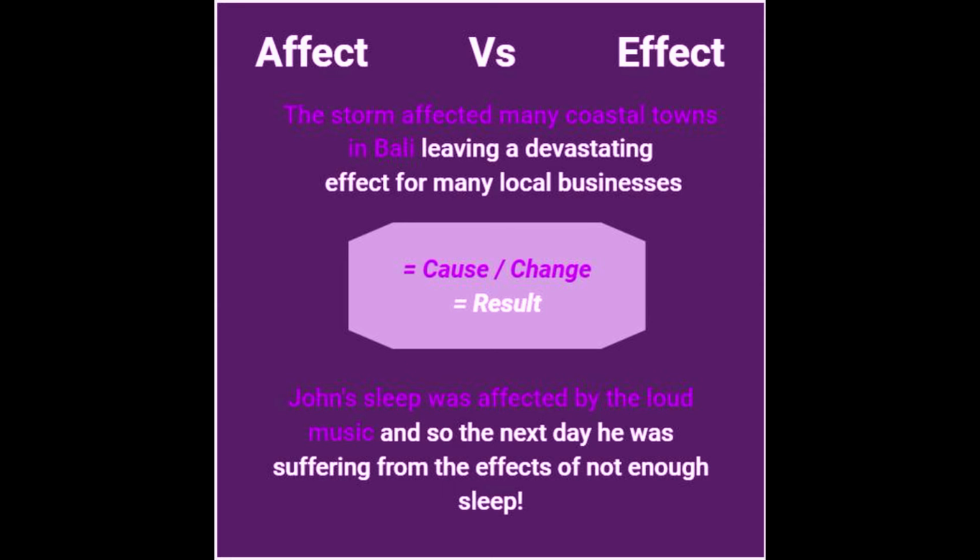Now let's look at example number 2 in more detail. As you can see, it says that John's sleep was affected by the loud music. This means that John was sleeping and suddenly he heard some loud music which woke him up. Or maybe there was loud music playing all night and he couldn't sleep properly. Maybe he would sleep for a little bit and then wake up. It could be either of those things. It's not specific enough for us to know this.